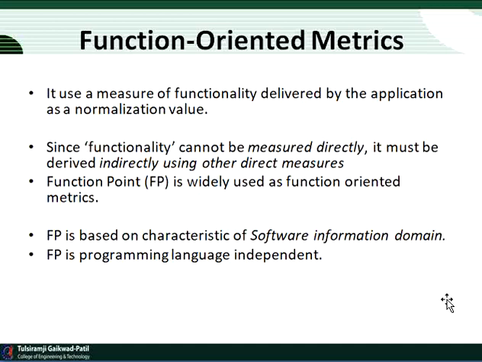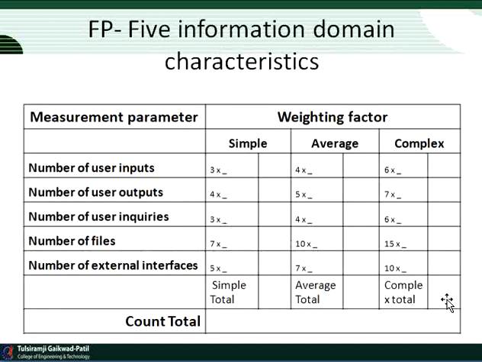FP is based on the characteristics of the software information domain, and FP is programming-language independent. So this is the function-oriented metric where we measure a particular software application with respect to functions. There are 5 information domain characteristics. On the left-hand side you can see the measurement parameters.